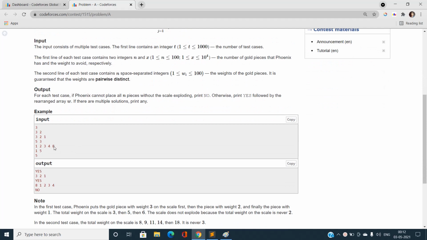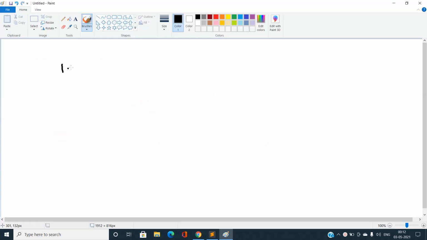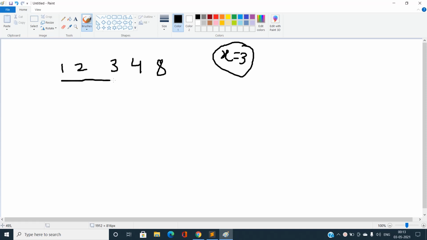Let us understand this with the help of an example, like 1 2 3 4 8. We have this array 1 2 3 4 8, and we have the value of x equal to 3. We need to find a certain permutation of this array such that the prefix sum of i should not be equal to x at any time. So let me find this prefix sum: it should be 1, 3, and again 6, 10 and 18. You can easily see that at this position my value is exactly equal to this 3.